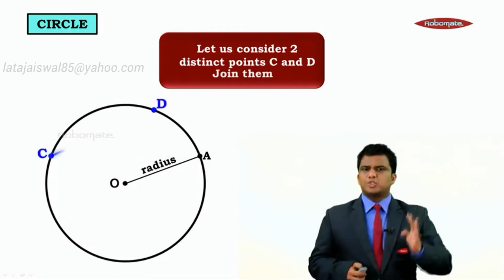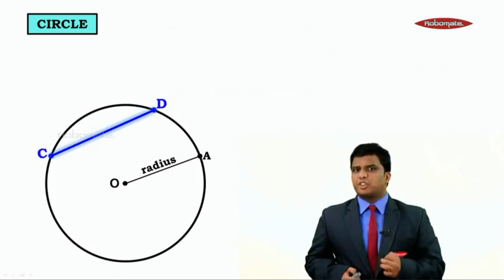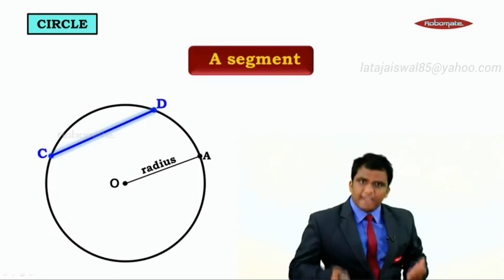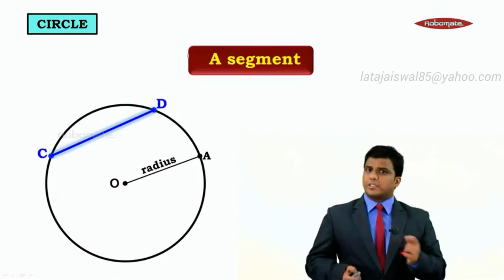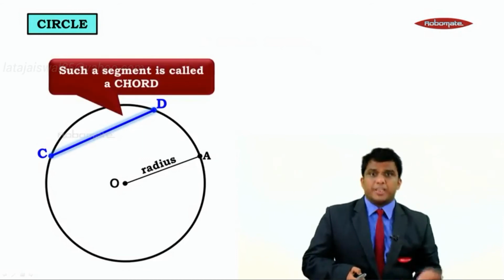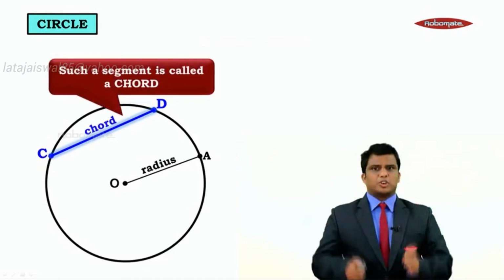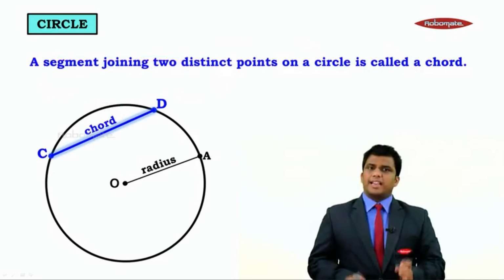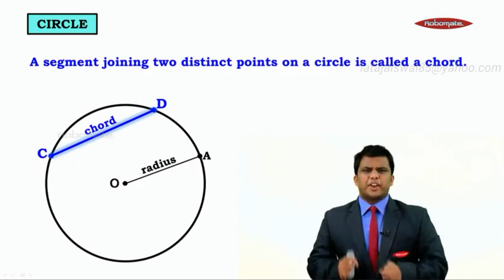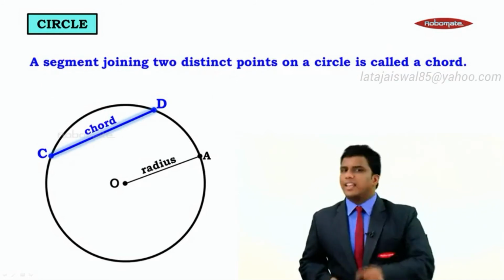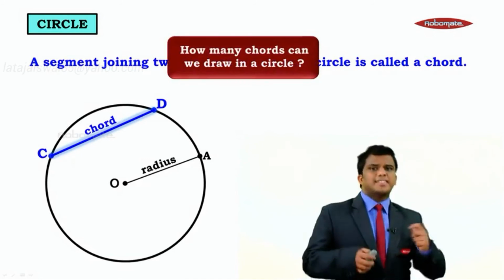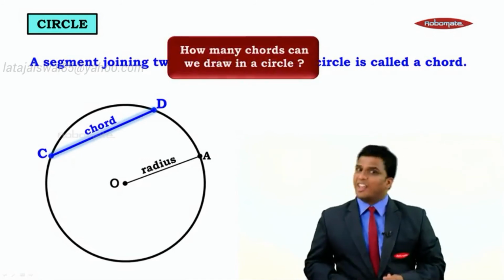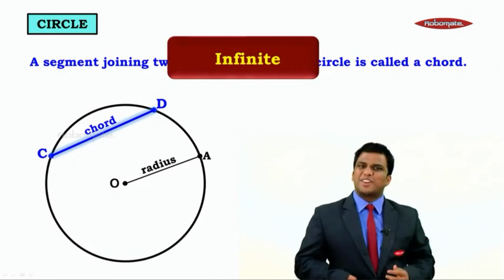When we just join these 2 points, what do we get? We get a segment. But this segment is a special segment. It is said to be a chord. So remember what's a chord. A chord is a segment. A segment joining 2 distinct points on a circle is called a chord. But how many such chords can we draw in a circle? We can draw infinite number of chords in a circle.